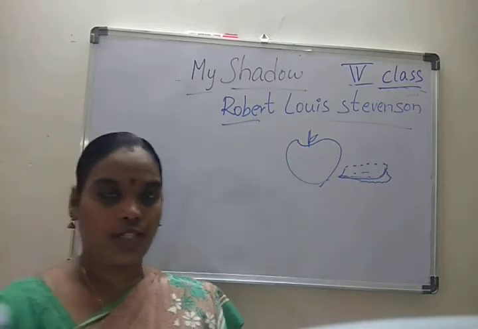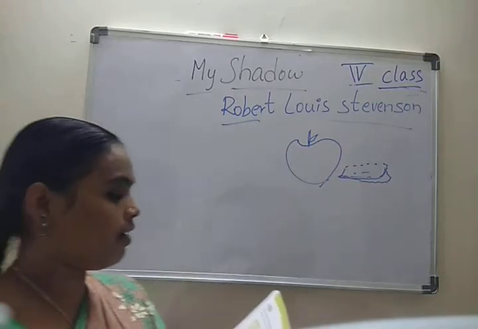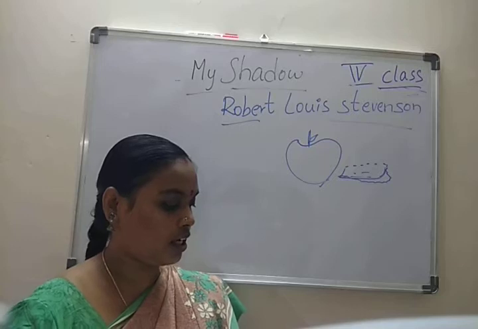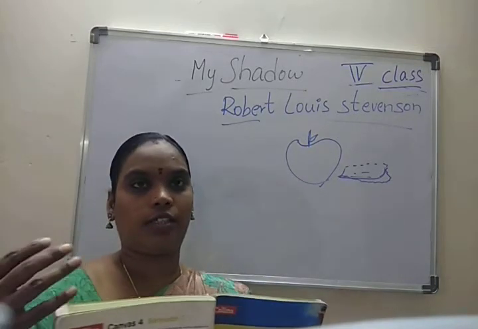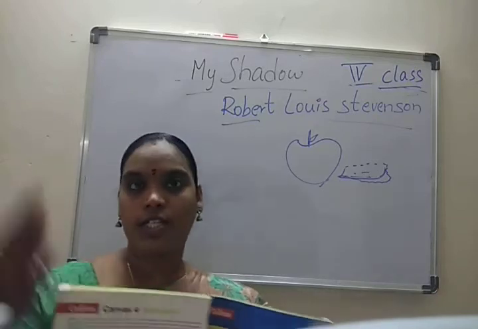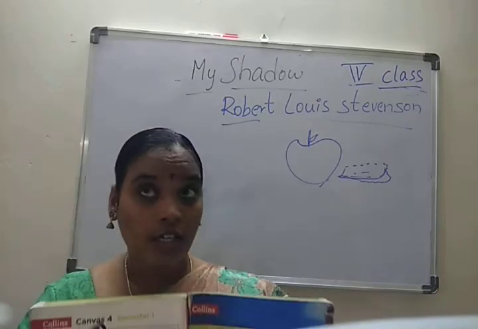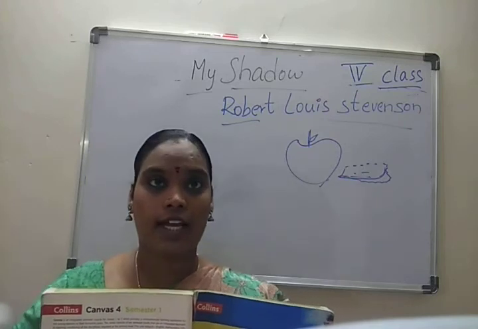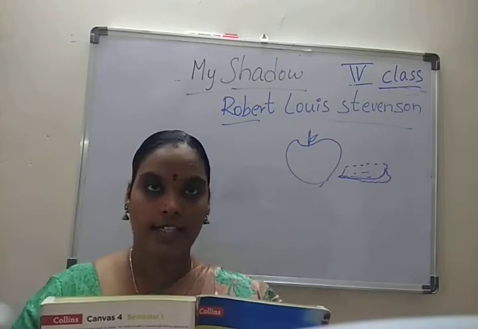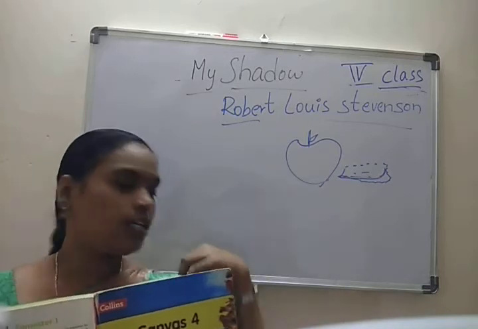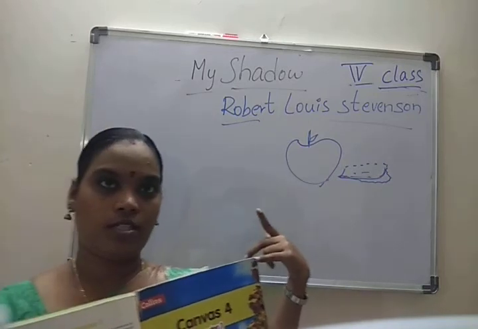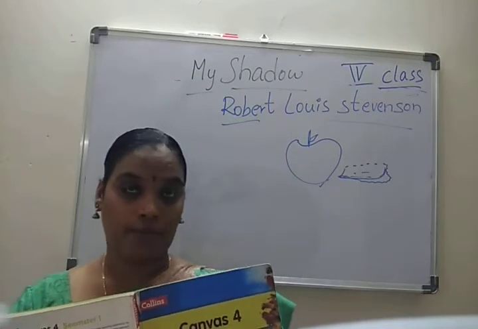Here, some new words. I have a little shadow that goes in and out with me. Shadow means whenever we are going, along with us it comes. You can observe today, you can stand in front of sunlight or any light, and you can see that shadow. Yes, you can also observe it.